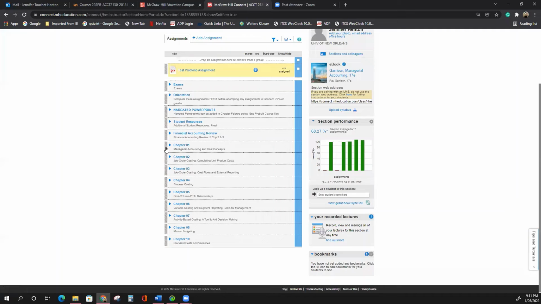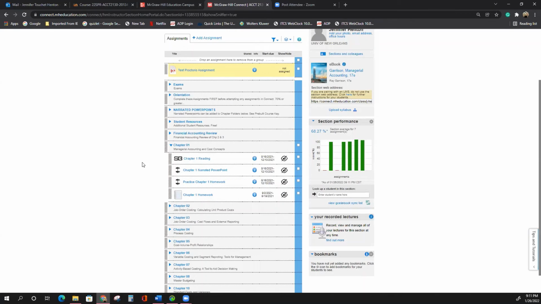Okay, so when we get into chapter 1 for managerial accounting, this is how the assignments will be set up for each chapter. You'll have the chapter reading from the book, and then I'll have the narrated PowerPoint again inside the chapter. You'll also have some practice homework problems. These are for you to work on in addition to the regular homework assignment. This is for your use only, to practice or to figure out how to do a homework assignment before you do it on the actual homework that's going to be graded. Where you see the notebook and the chapter homework, this is the homework that's going to be graded.